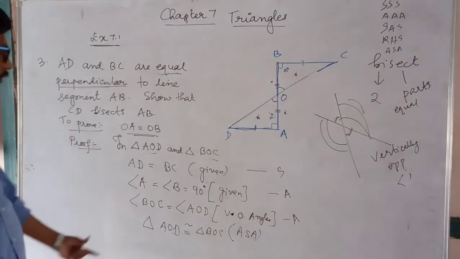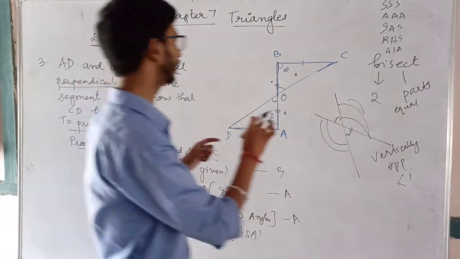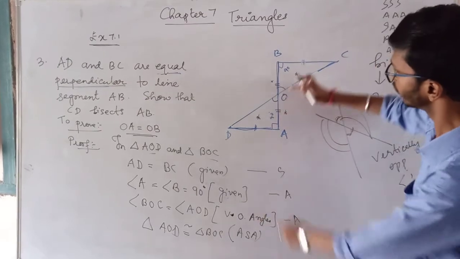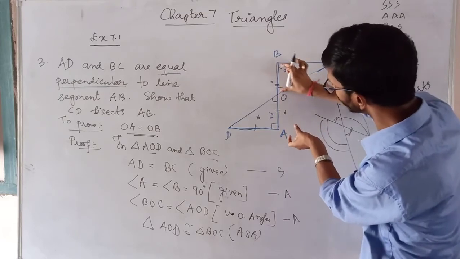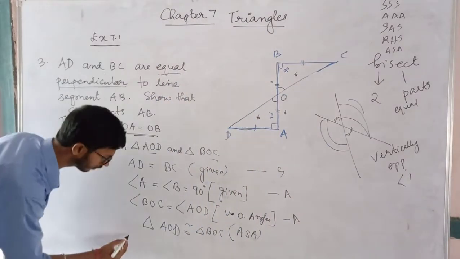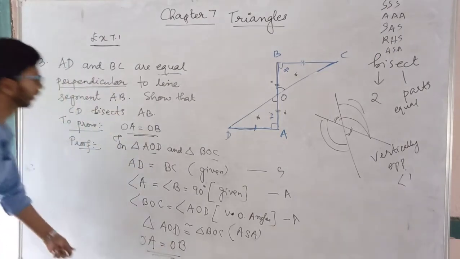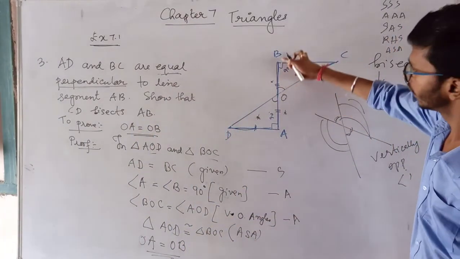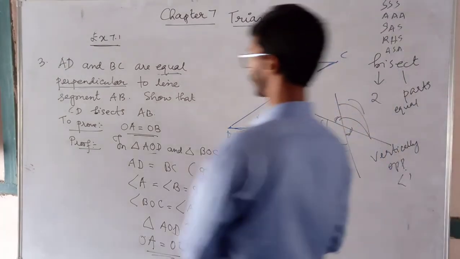Now the question is not to prove that these two triangles are congruent. We have to prove CD bisects AB. We have to prove that AO is equal to OB. Now here we wrote that these two triangles are congruent. So directly we can say that the remaining two sides, that is this one, OB is equal to OA. So hence we can write OA equal to OB. In other words, CD bisects AB. That is, this line segment CD is bisecting this line segment AB into two equal parts. Thank you.